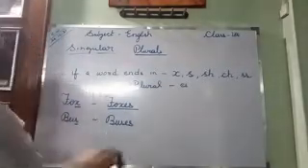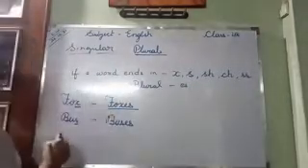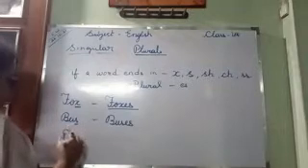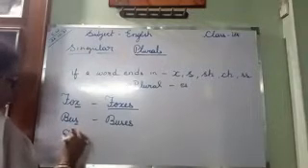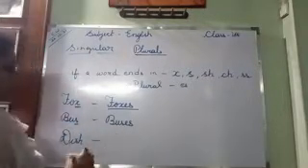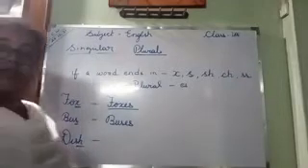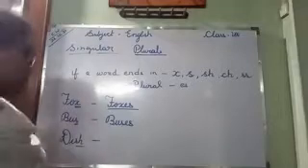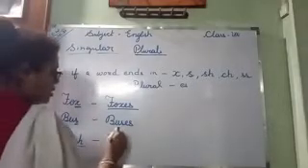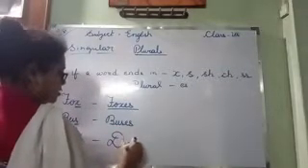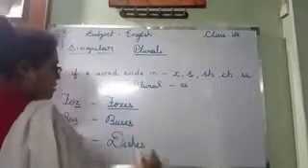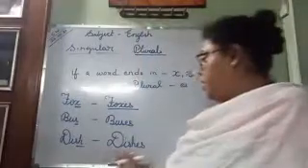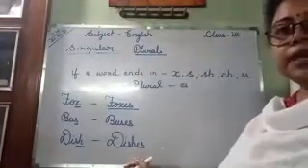Okay? Next, SH. DISH. Dish. It ends in SH. So there we will put ES in the plural form. Dishes. D I S H E S. Dishes. Okay? Understand?